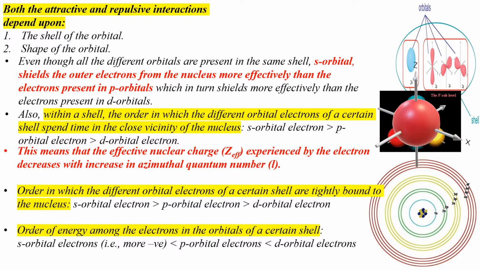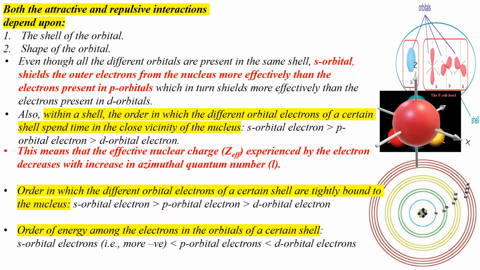This is due to the different shape of the orbitals. Since the shape of orbitals is defined by the value of l, we can say that effective nuclear charge experienced by electrons in orbitals decreases with increase in the value of l. Hence, s orbital with a value of l equal to 0 is more tightly bound to the nucleus as compared to p orbital with a value of l equal to 1.